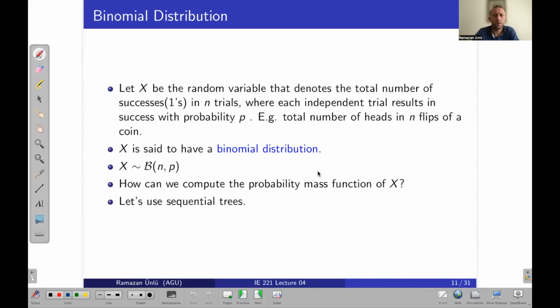Hi everyone, welcome to part 3 of lecture 4, and we will continue to discover some important discrete distributions. In this part we will cover the binomial distribution.